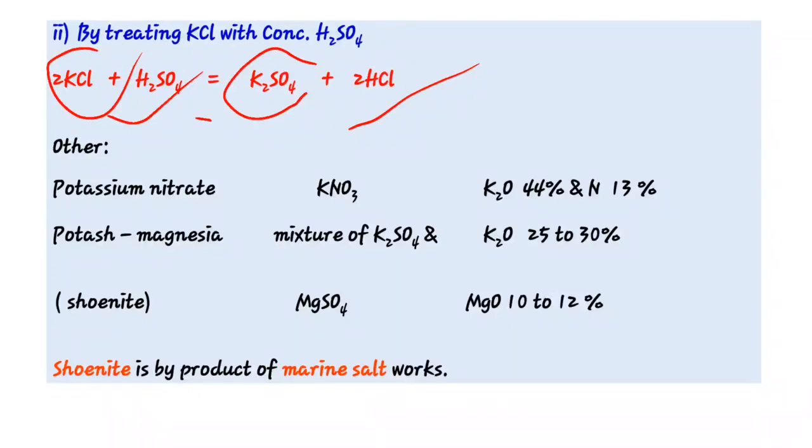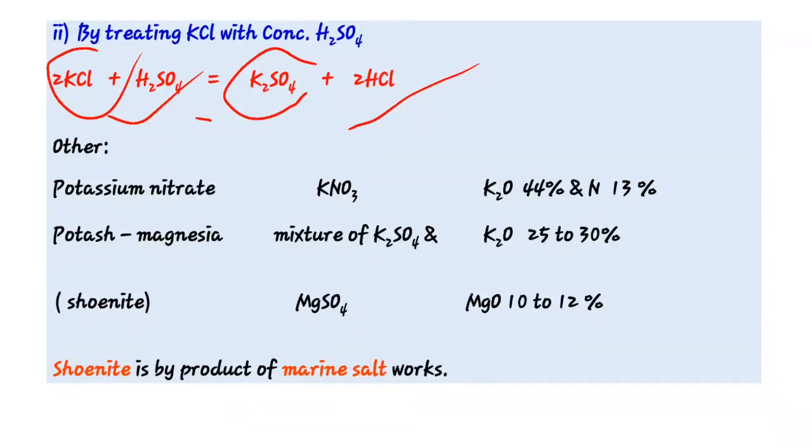It is water soluble also; on application to the soil, it dissociates into potassium ions and sulfate ions. The sulfate ion is separately dissociated and absorbed by the plant and by the colloidal complex, and not easily lost by leaching. So sulfate and potassium are not easily leached out from potassium sulfate. Okay, this is the second manufacturing process of potassium sulfate.